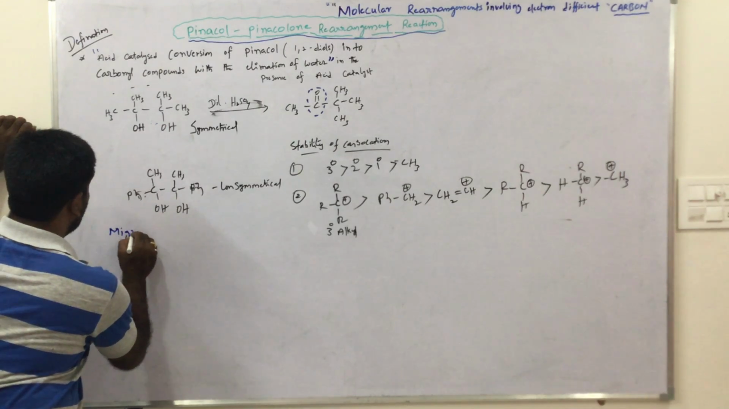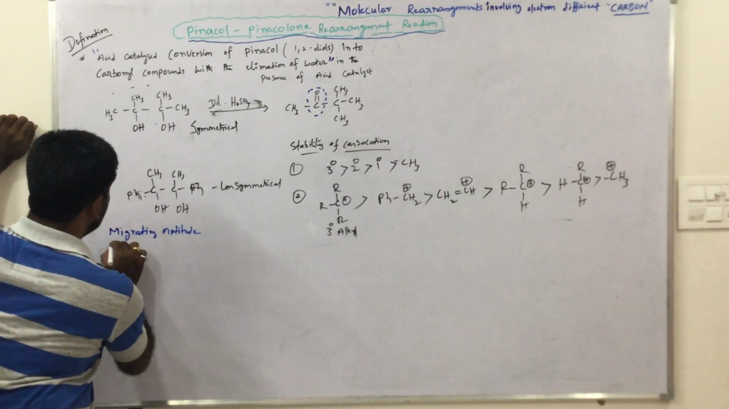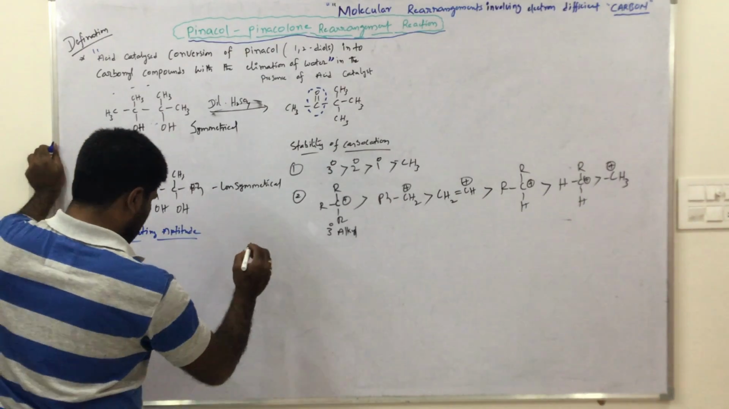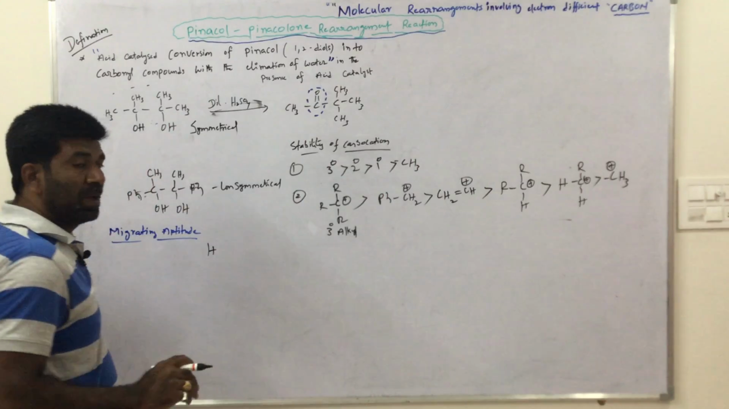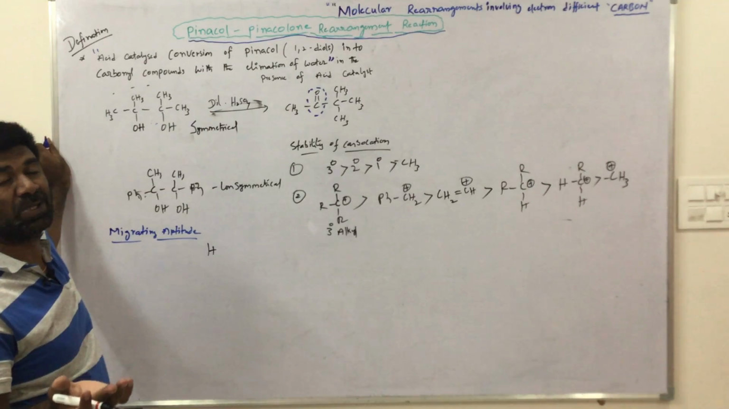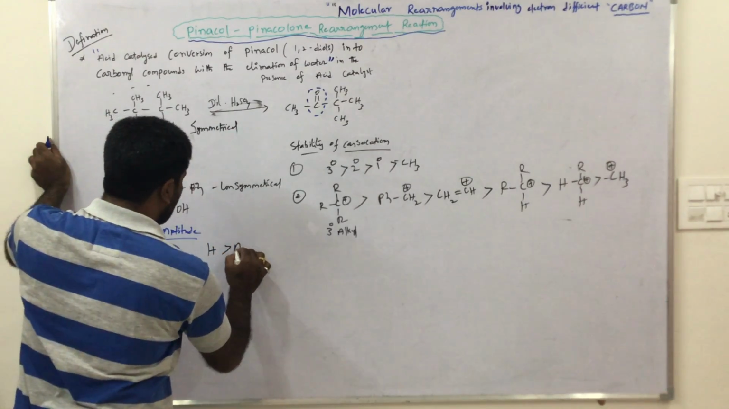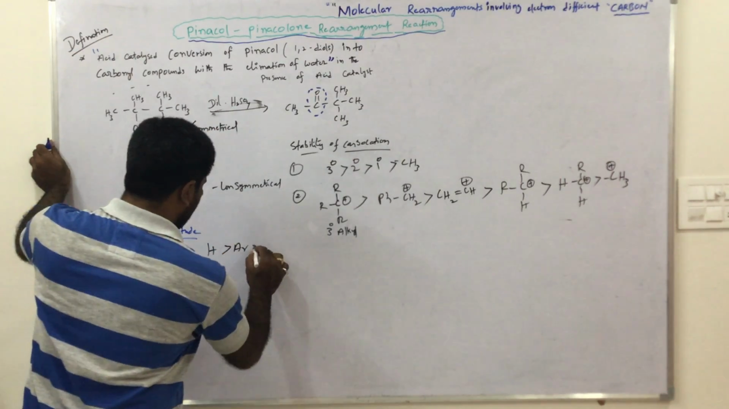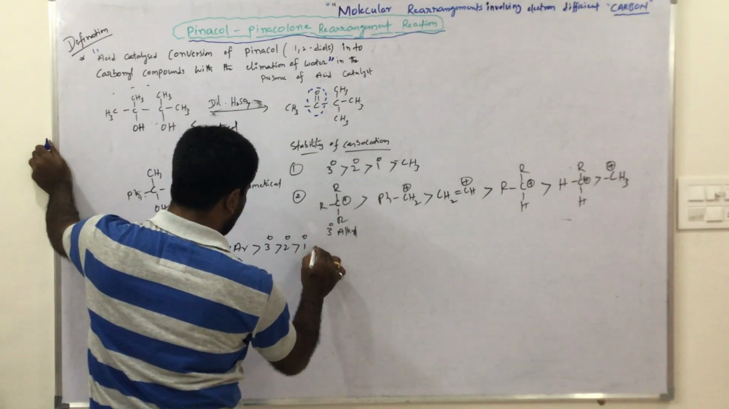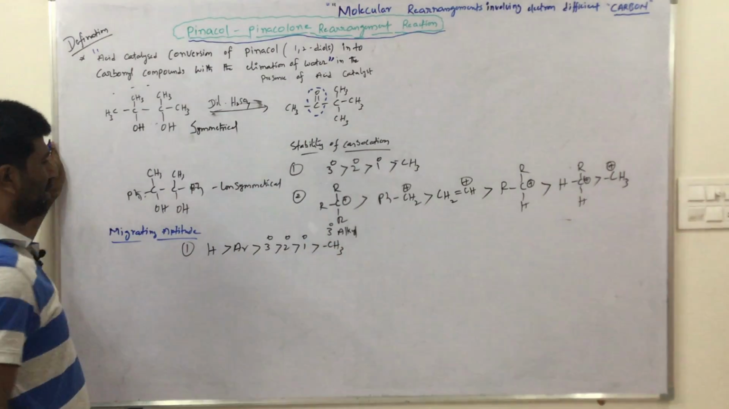Now, migrating aptitude is, first one is hydrogen. Wherever hydrogen is present on a carbon, that hydrogen migrates from one carbon to the positive charge carbon. First preference goes to hydrogen, then aryl group, then tertiary, secondary and primary, and CH3 group. This is one type of order.